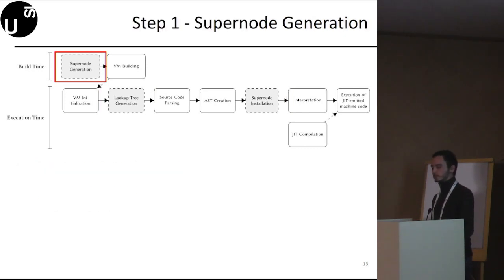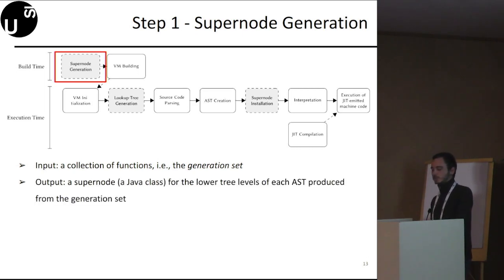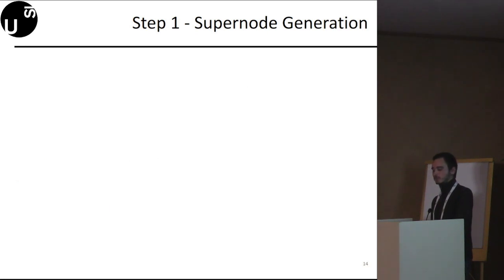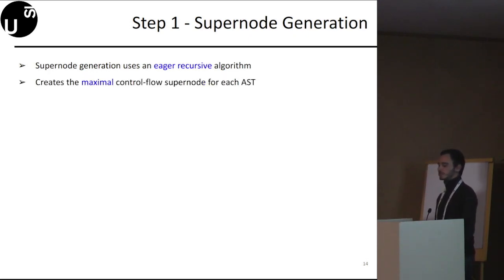The first step is the supernode generation step. This step takes as input a collection of functions that we call the generation set, and produces as output a supernode, that is a Java class, for the lower 3 levels of each AST produced from the generation set. In practice, the supernode generation is implemented using an eager recursive algorithm. The algorithm is eager in the sense that it creates the maximal control flow supernode for each AST. At the moment, we do not deal with non-control flow supernodes. This is part of our future work.